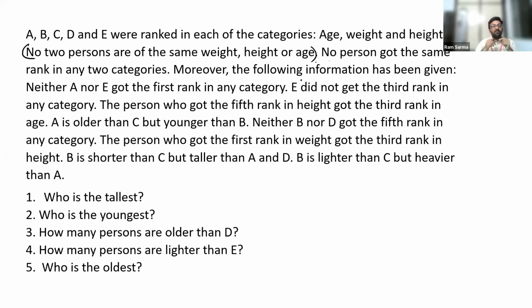If a person gets first rank in one of the 3 categories, he should not get the same rank in either of the remaining 2. So that's what we need to understand from this information. Is this part clear? Have you understood?